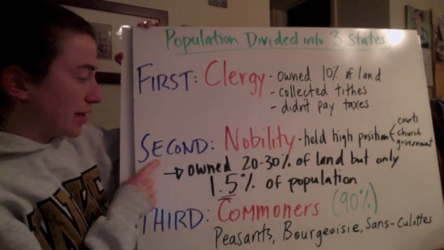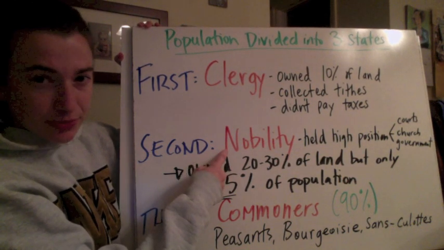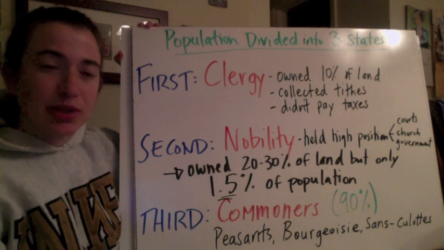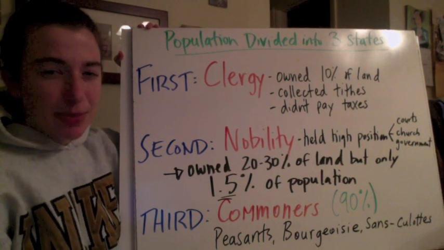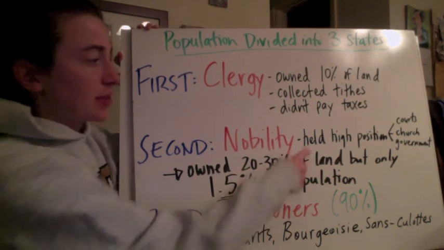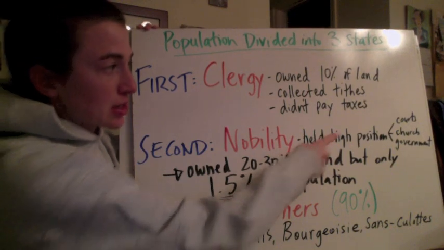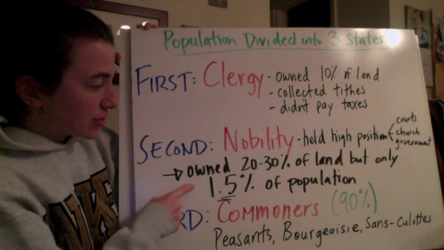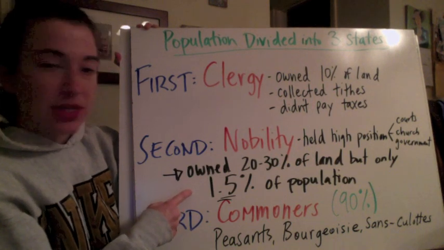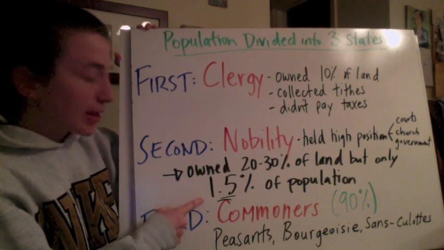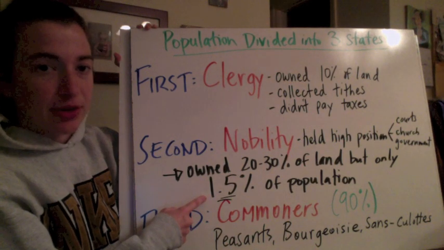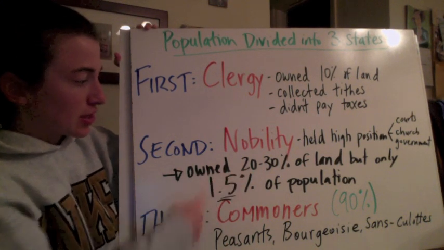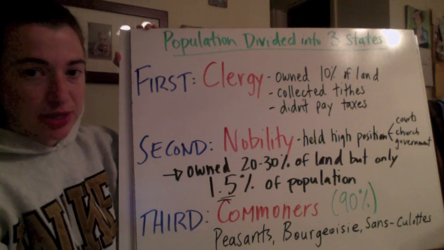The second estate is called the nobility, and you'll probably remember this from a previous lesson. Another word is elite, basically people that have a lot of money. These people held high positions in either the courts, the church, or the government. The interesting fact is that they owned 20 to 30% of the land, but they only made up 1.5% of the population. So it seems to be a bit of a disparity in percentages.